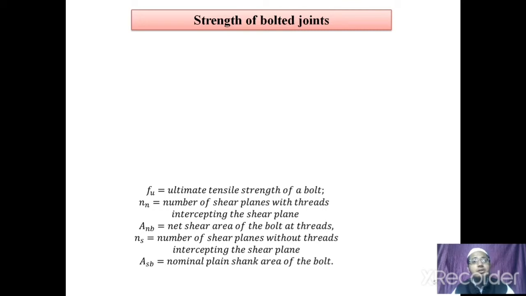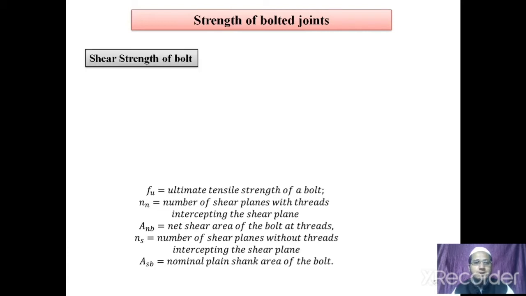As we have discussed already, failure modes of bolted connections include shear failures, bearing failures, tensile failures, tearing of plates, splitting of plates, etc. To avoid such failures, we have to strengthen our bolts and bolted joints so that they are able to resist such forces and avoid failures.